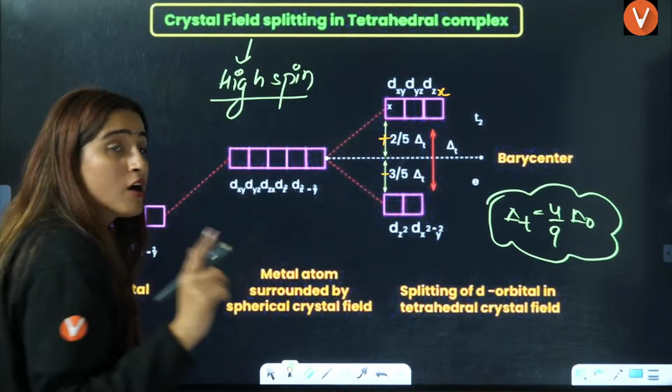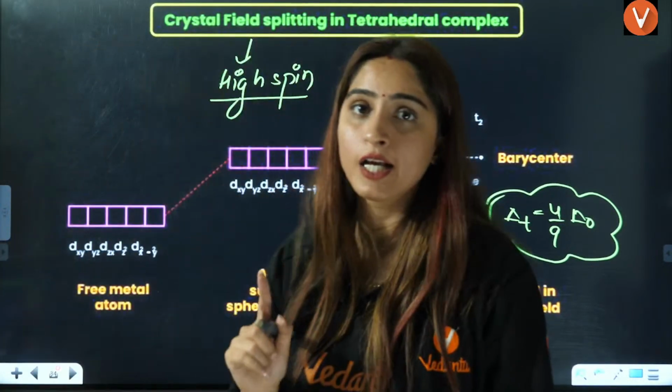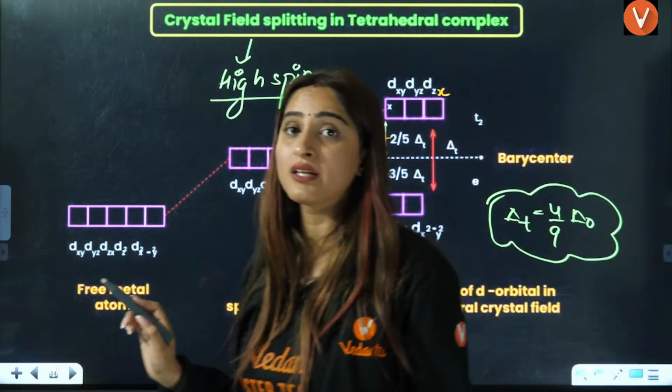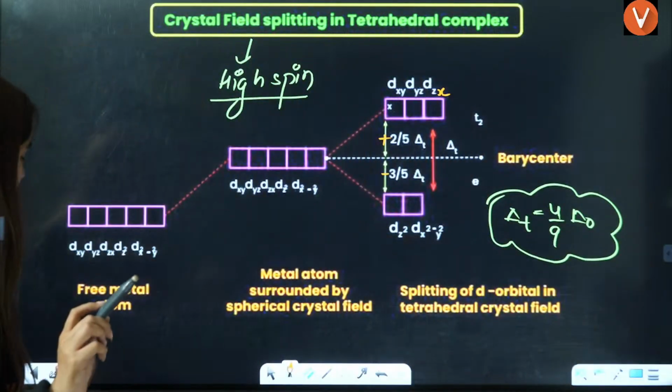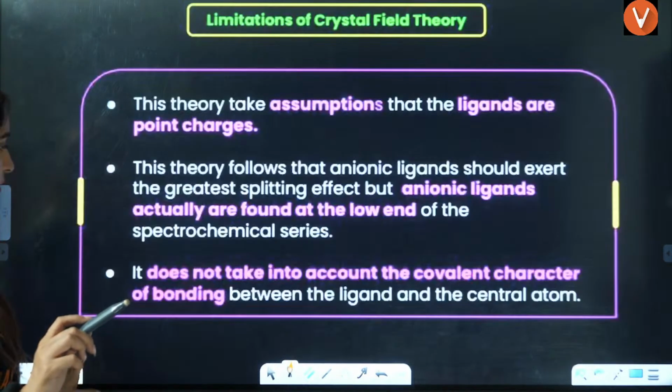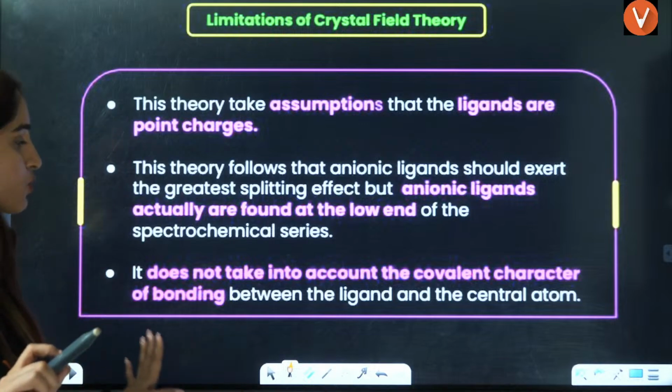This is also a very, very important theoretical point that they can ask you in the exam, that tetrahedral species have high spin complexes, right? This we have already done. Relation between delta O and delta T, this also we have done.